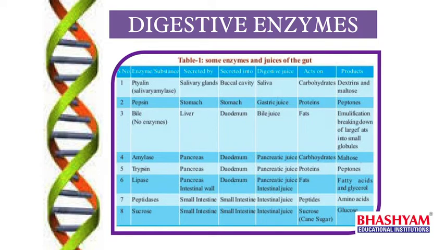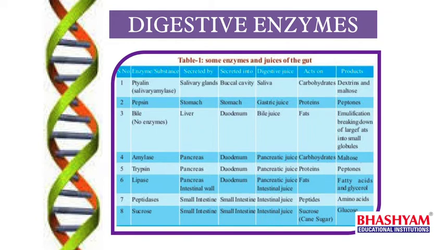Then coming to protein digestion. For protein digestion, pepsin, trypsin, peptidases are the enzymes that act on proteins and convert them into amino acids. And coming to lipase. Lipase is the enzyme that acts on lipids, which are converted into fatty acids and glycerols.